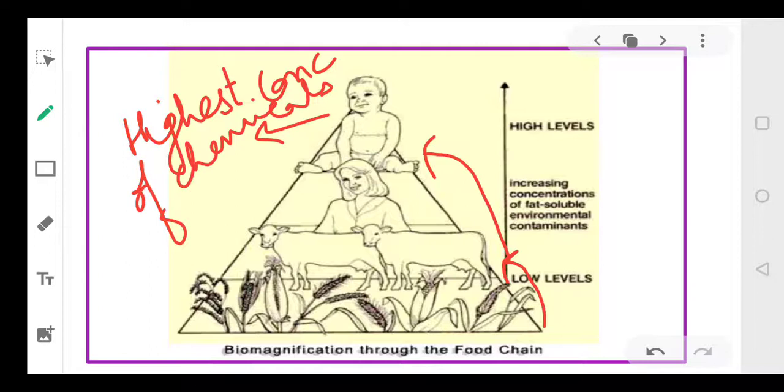Okay, so with each step the energy is decreasing. With each step in the food chain, everyone, the energy is decreasing but the chemical is increasing. So the member who is present at the last step, in the last trophic level, will have the least energy and will have the maximum amount of chemical in the body.